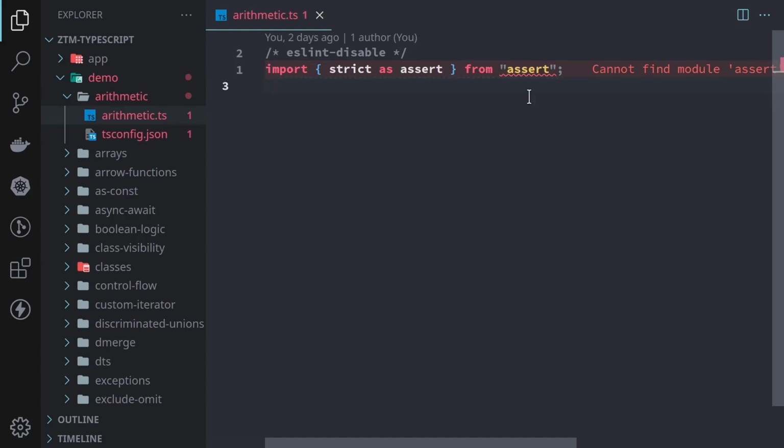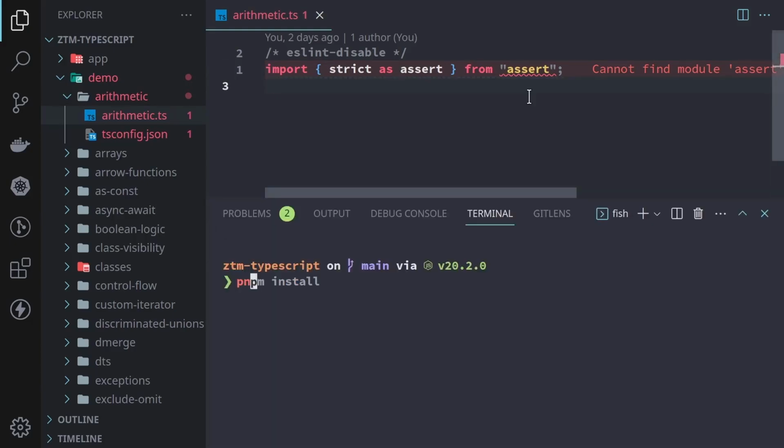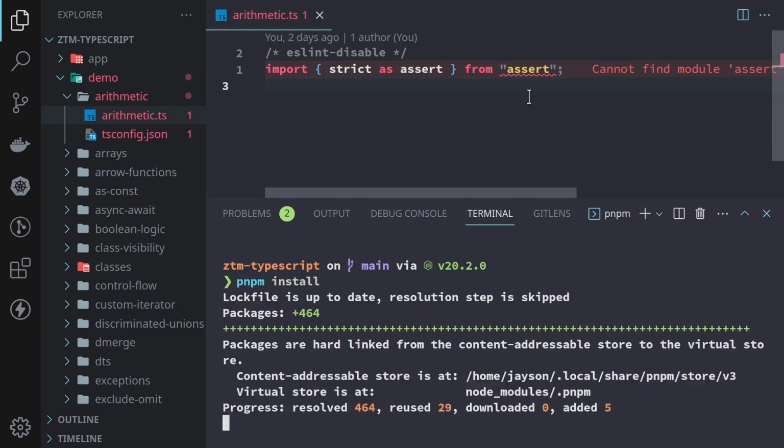There is one more thing we need to do before finishing up, and that's install the dependencies for the course content. To do so, we can open up a terminal and run npm install, and once that's done, you'll be ready to go in the next video.